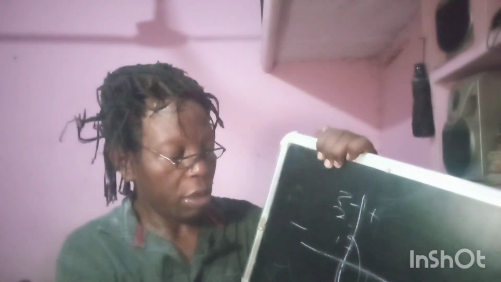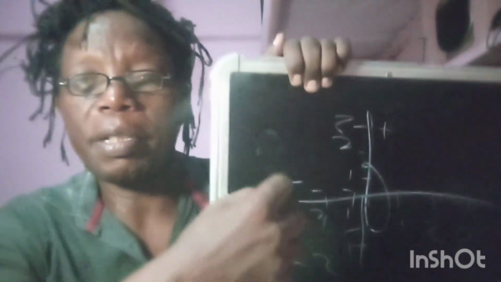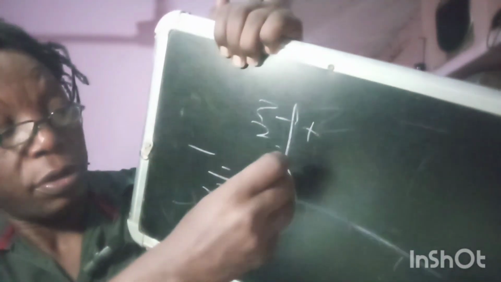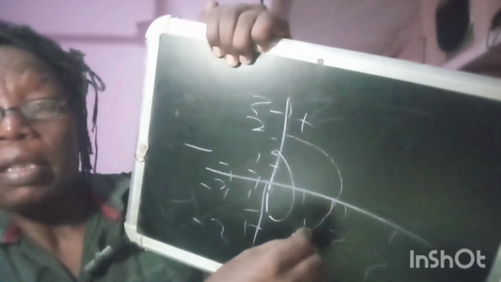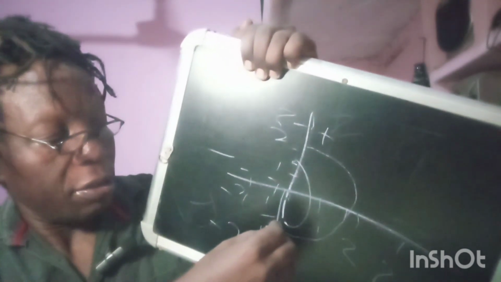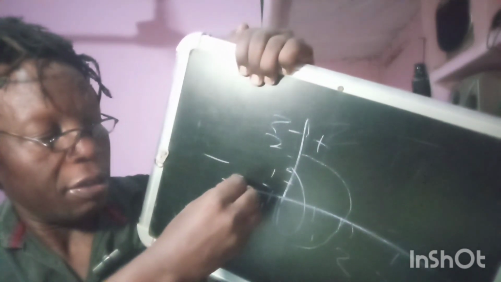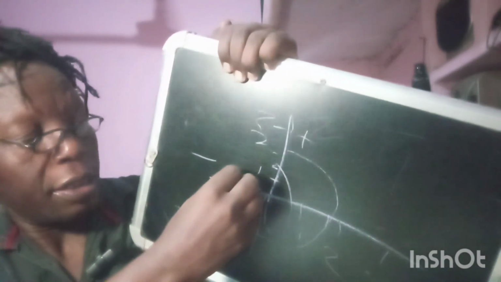This is positive, of course, and this is minus. You can give any value here, 1, 2, 3. Similarly, 1, 2 on the negative scale, and on the positive scale, 1, 2. You know, the coordinate system. This is positive if it goes this way, up to this point is positive. If it goes below here, it is in the negative state. It will go here, it remains in the negative state, until it comes back here.